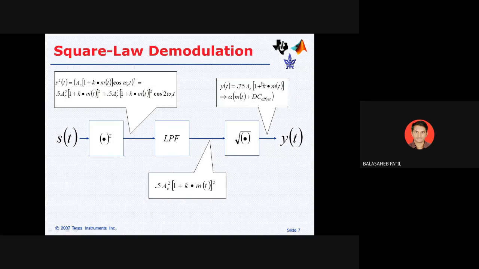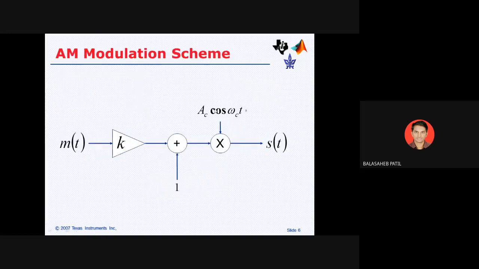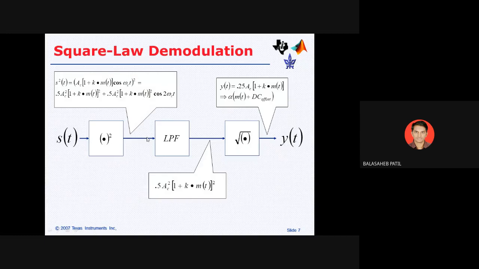So alpha will be considered as a booster or gain, and this is the DC offset, which is not considered. The remaining is m of t at the output side. That is your y of t signal. So we know now how modulation is possible, and second, we know demodulation is possible.